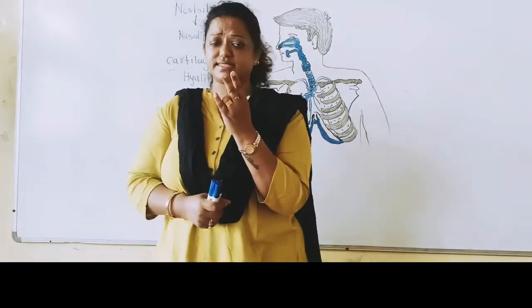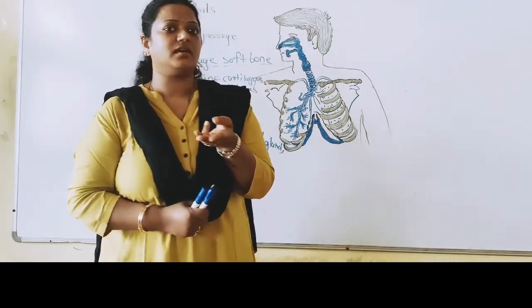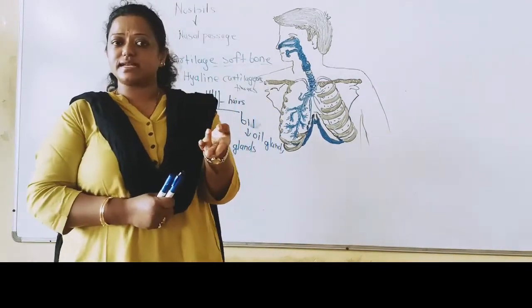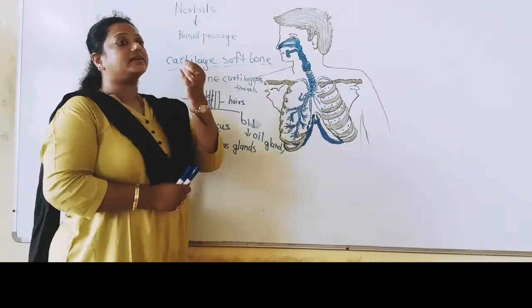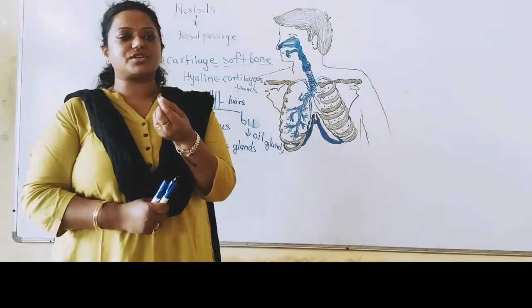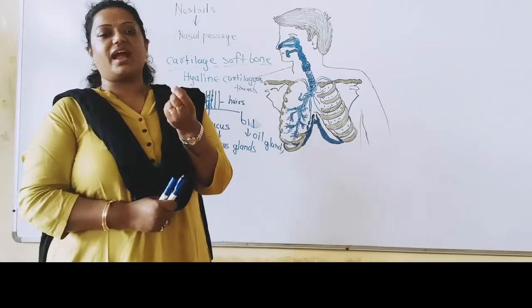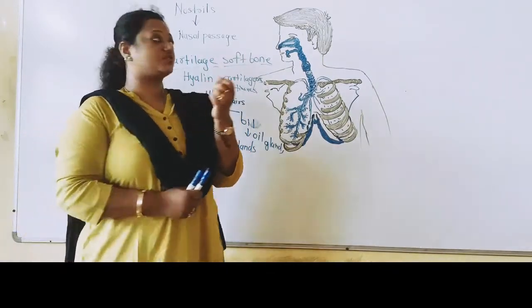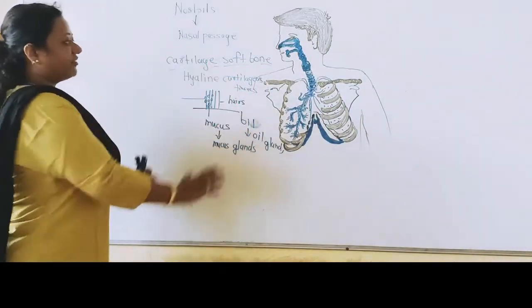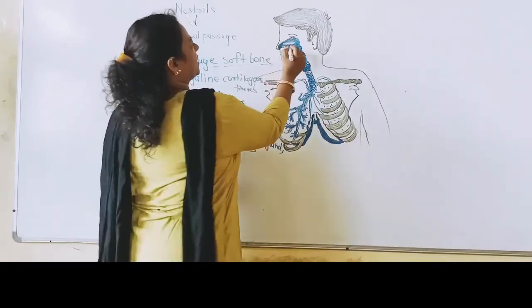So we have two nostrils, and in the nostrils we have hair, which clean the air. Oil glands and mucus glands are present, and they are secreting. The nostril is divided by one flap-like structure called cartilaginous tissue, which is soft bone, and the name of that tissue is hyaline cartilaginous tissue. Now the purified air has entered into this part.